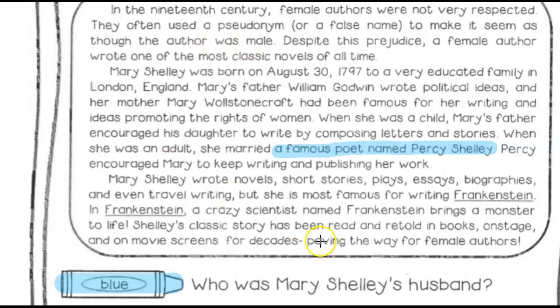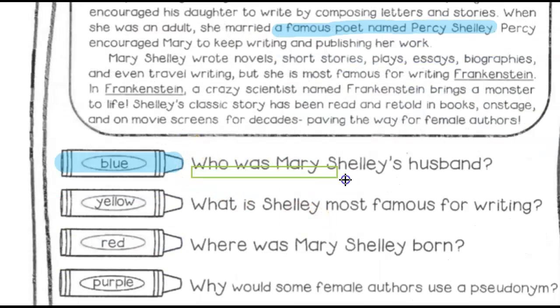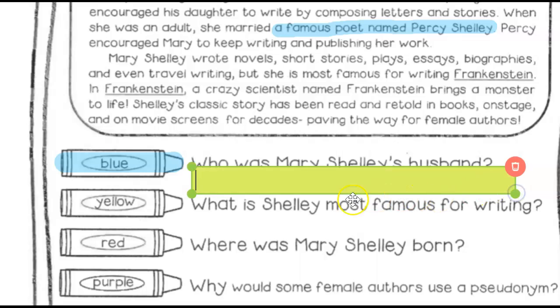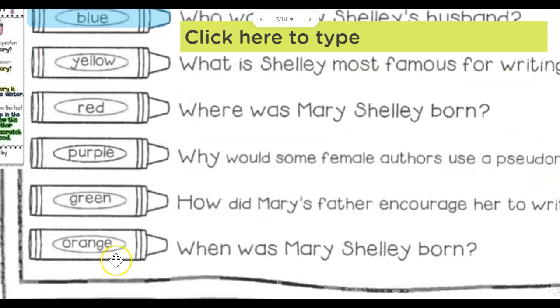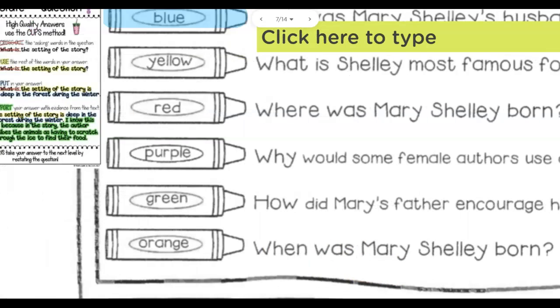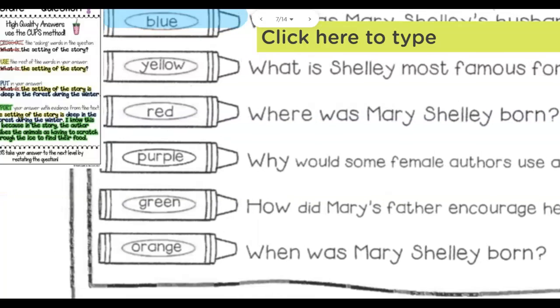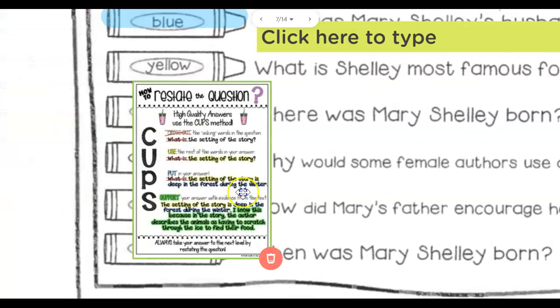Now, when I am answering these questions, it is important that I restate the question. On the side here, we have a little anchor chart to help us remember how to restate our answer.